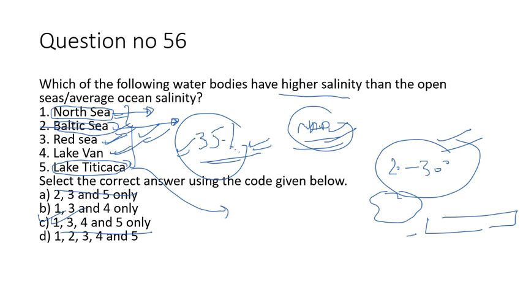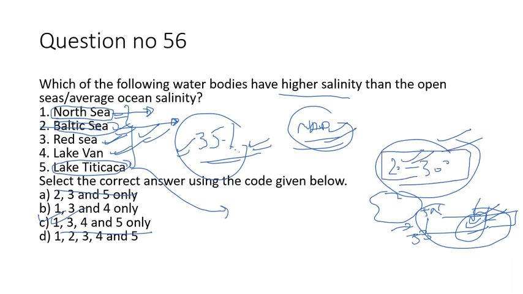But when you look at the tropics, that is 5 degree south to 5 degree north, there is heavy clouding and heavy precipitation. This leads to a decrease in salinity. That means salinity is not highest at the equator, but at the subtropical region, and it keeps on decreasing as you move towards the equator. These are some concepts with regard to salinity.